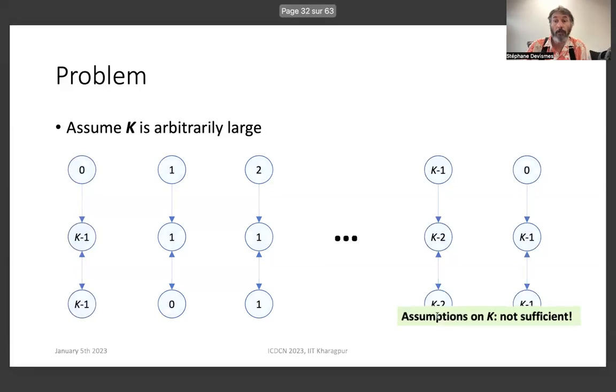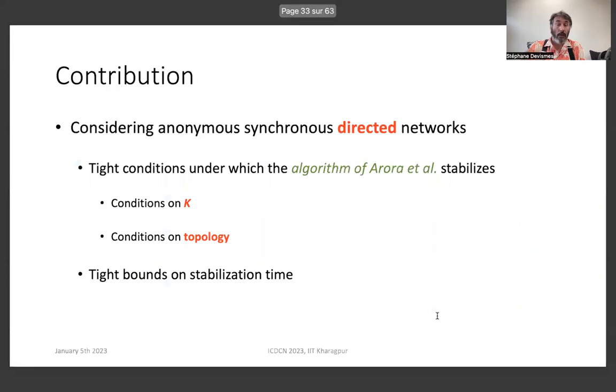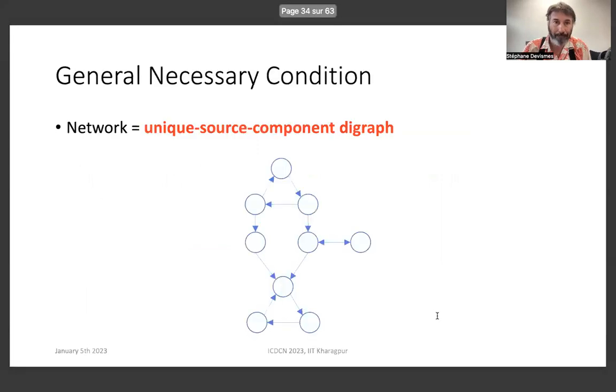So this means that the assumption on k is not sufficient. So the contribution of this paper is, in this kind of system, we look for a tight condition under which the algorithm of Arora and others stabilizes. Of course, these conditions are about k and the network topology. We also prove tight bounds on the stabilization time.